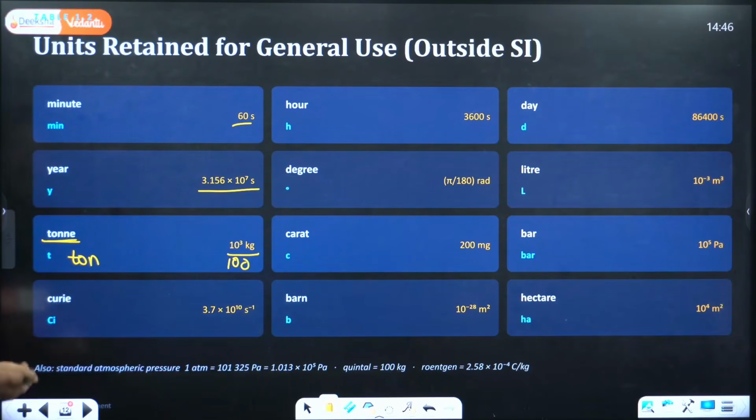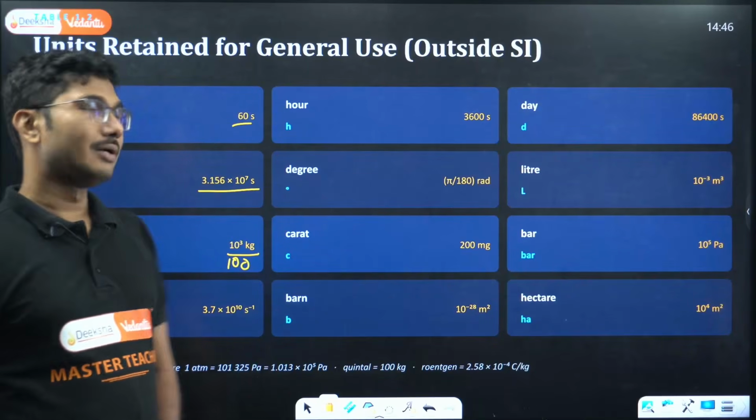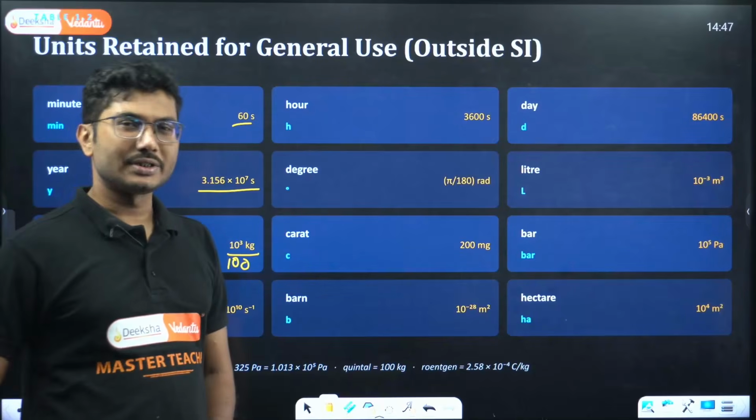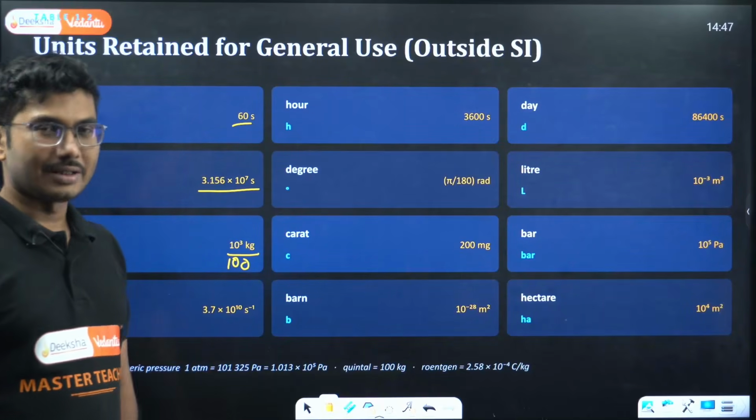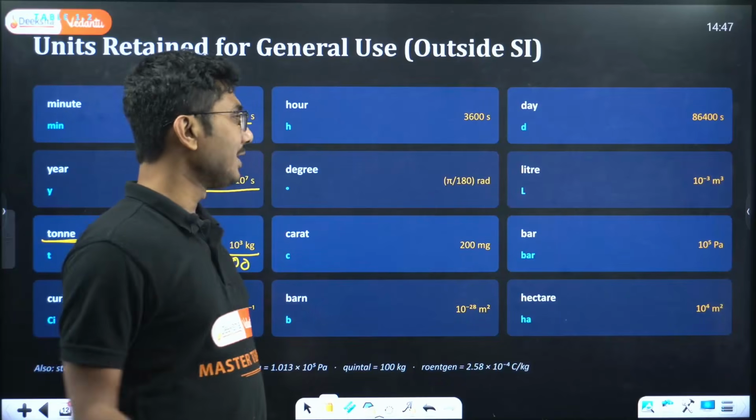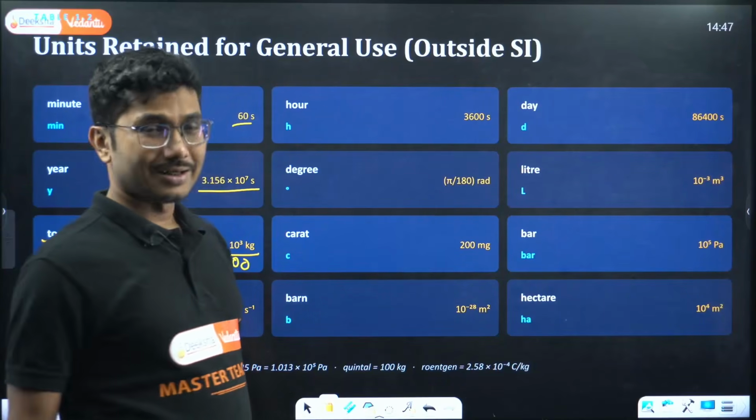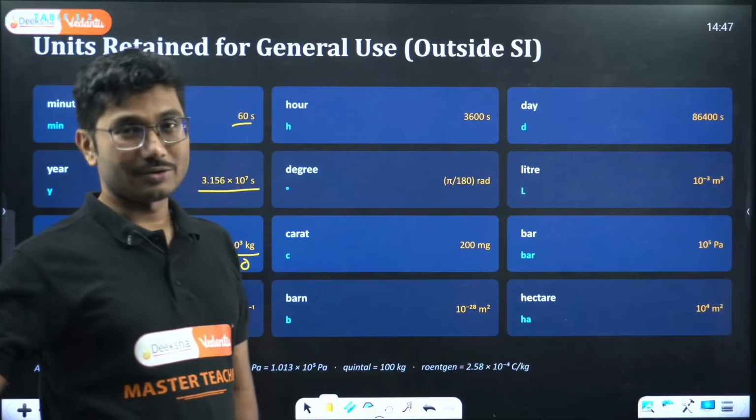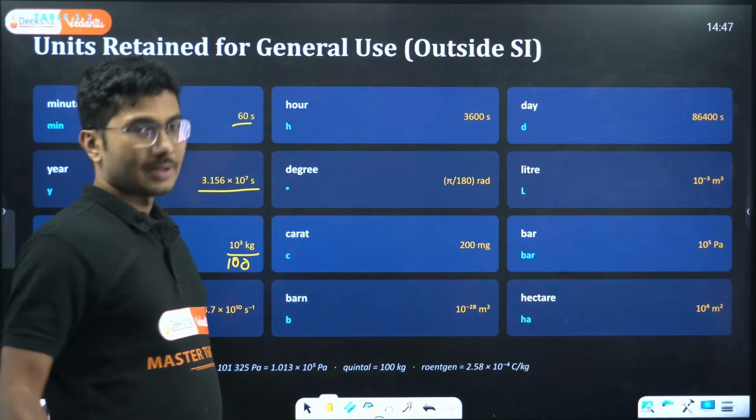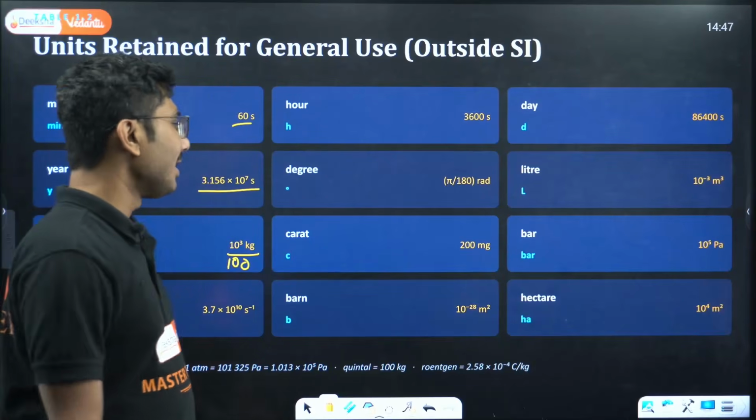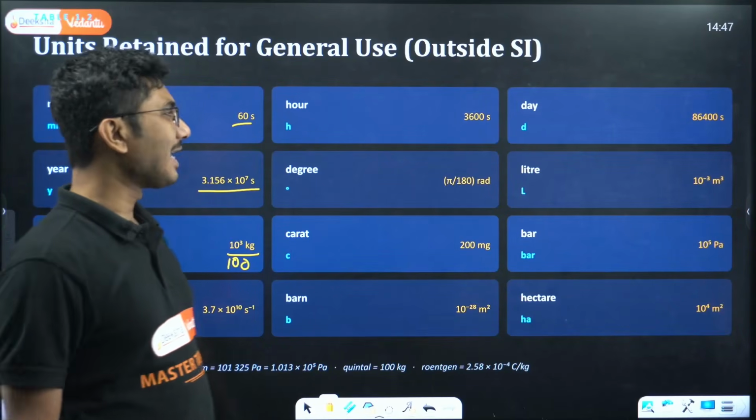Anyway, Curie is used as a unit of activity. That is not part of the syllabus anymore, but maybe you will learn in chemistry what the Curie unit is for, what radioactivity is, what activity is, etc. Hour is another unit, 3600 seconds. Day is 86,400 seconds. That is also a unit. Degrees is not a standard unit, but you use it in almost every measurement, especially in our day-to-day life, right?